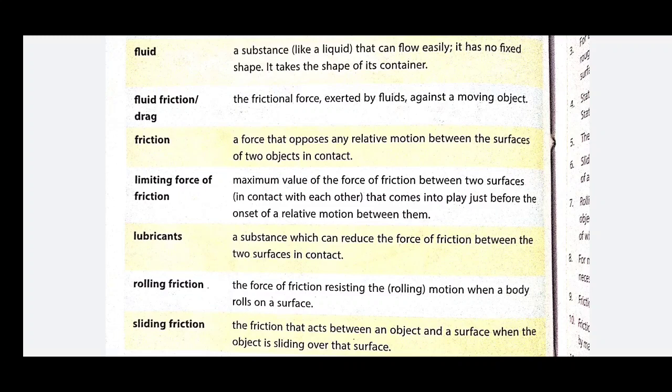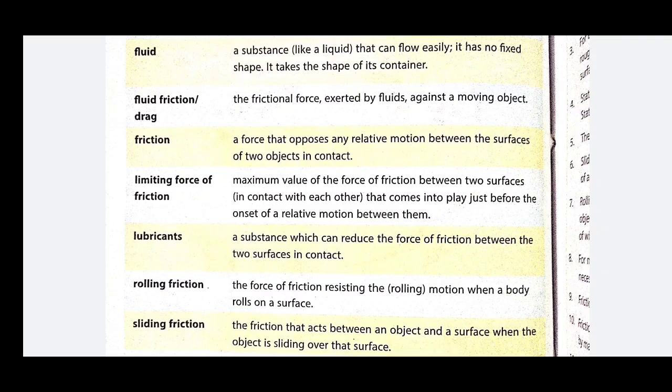Again you increase the force of friction by 3F, the object is again stationary. Now you apply the force 4F on the object, then the object starts moving, sliding or rolling. But if you decrease the force, say again maintain the force 3F rather than 4F, then the object is moving. So here the force of friction up to 3F is the limiting friction. Limiting friction means maximum static friction.